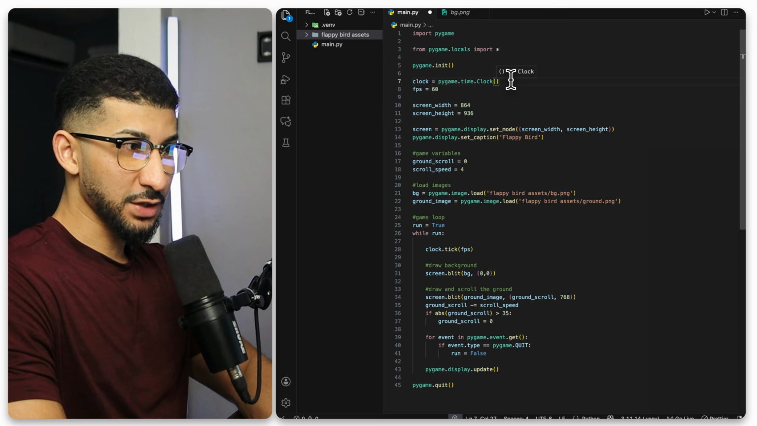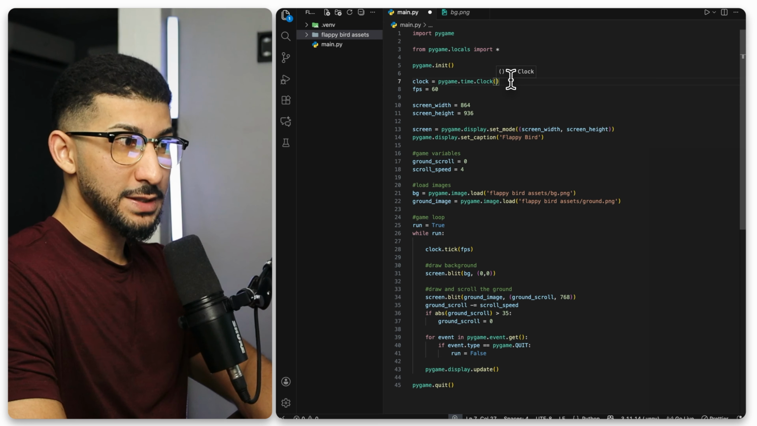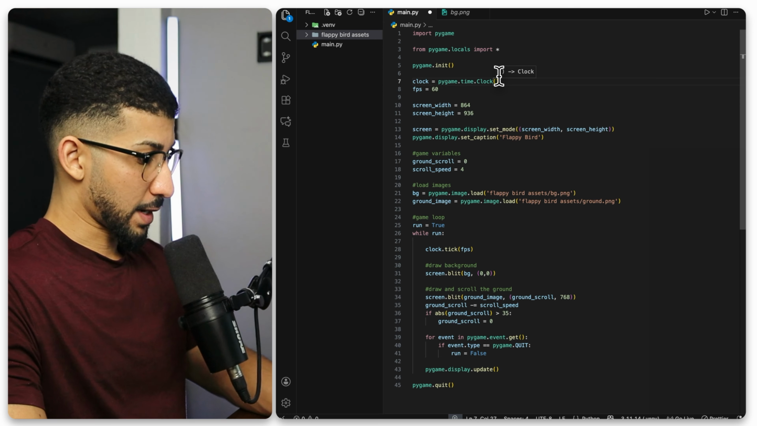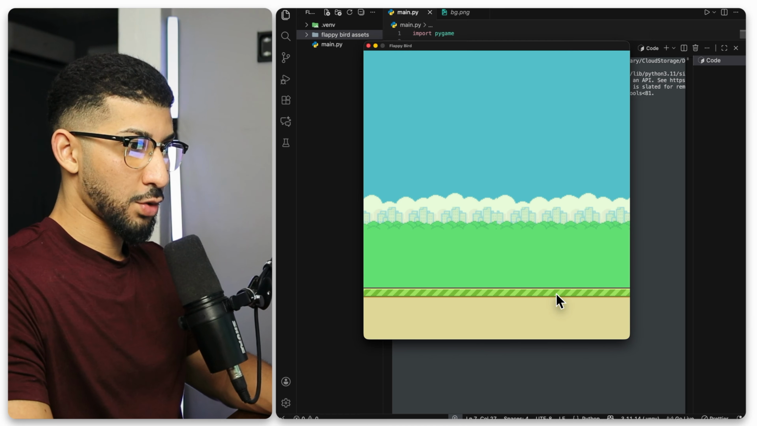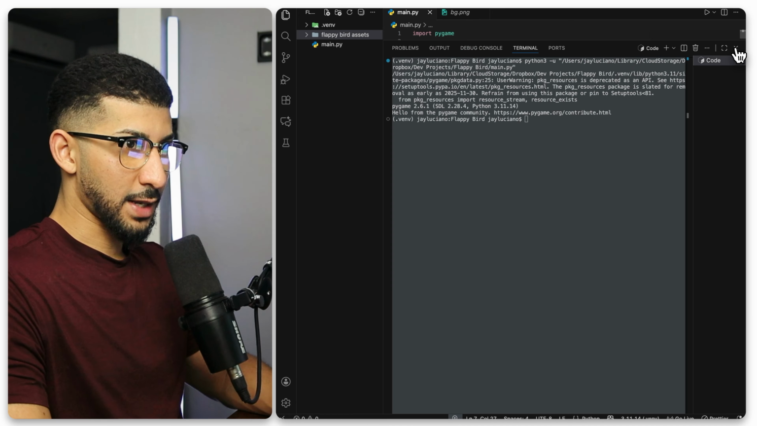One simple parentheses can literally ruin your whole code and you don't even know where it is. Like, it didn't even highlight it. So, all right, now I should have the background running. All right, there it is. So now we've got the background running. Now let's go ahead and add the birds.